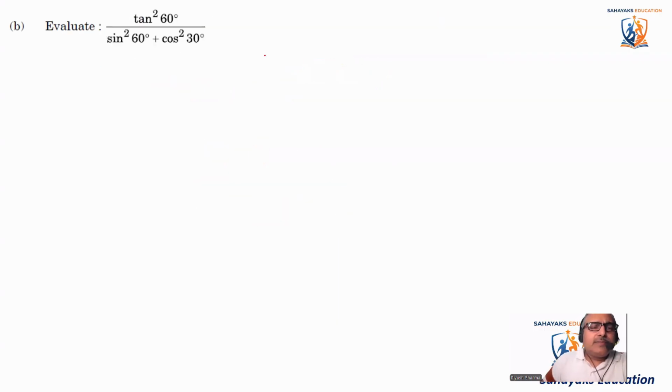Come to the next question. It's part B of it. Tan square 60 divided by... so put the values directly. Tan square 60. What is the value of tan 60? It is root 3.